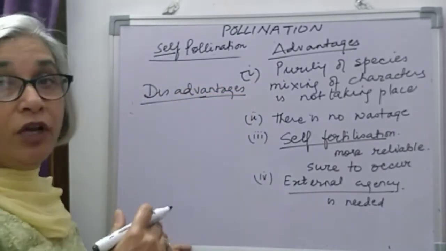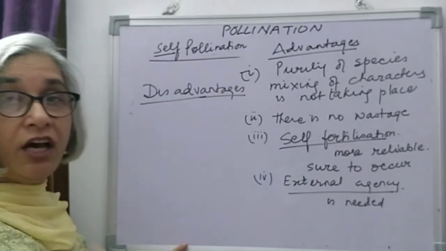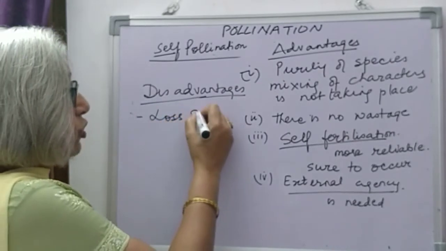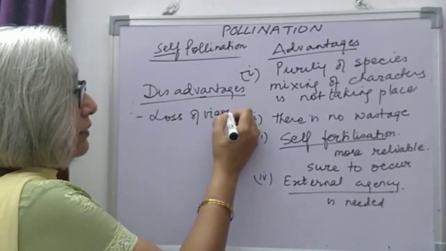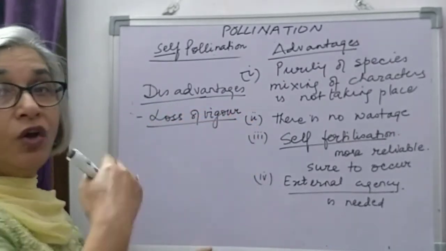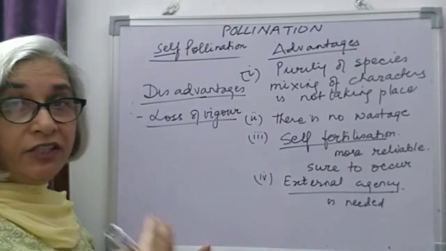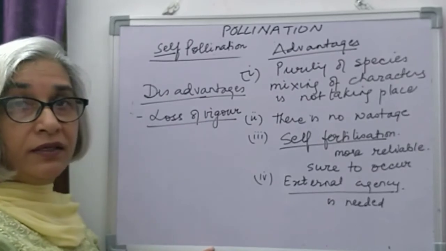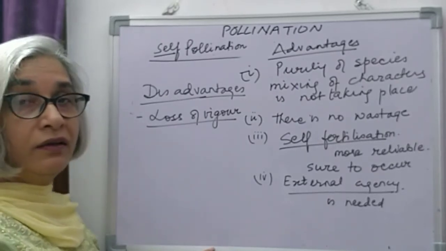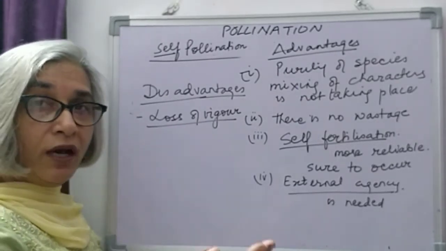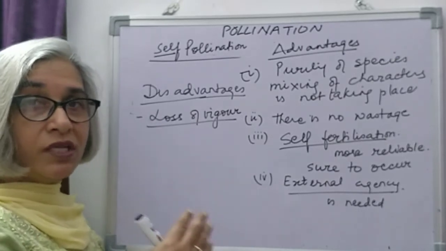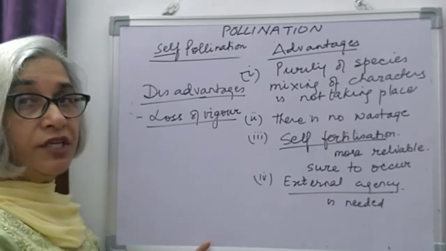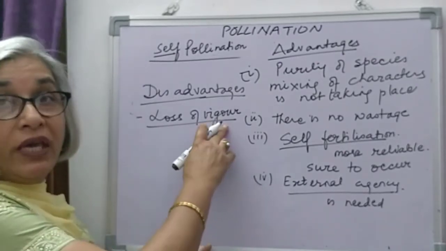Since self-pollination is occurring generation after generation, there is loss of vigor in the offspring. Generation after generation, the same pollen, same characters are being transferred to the stigma. So same characters are passed on from generation to generation. There is loss of vigor.